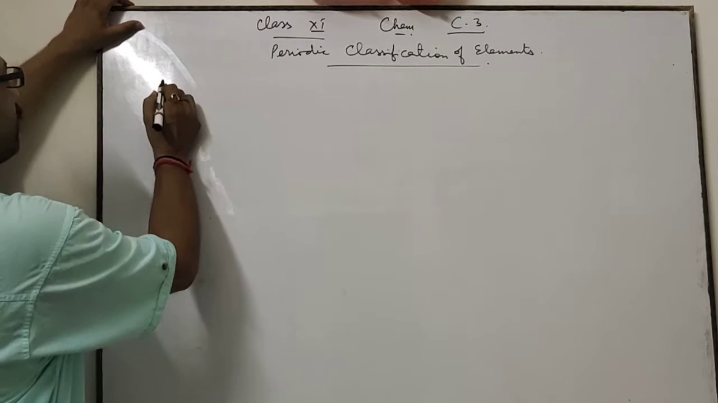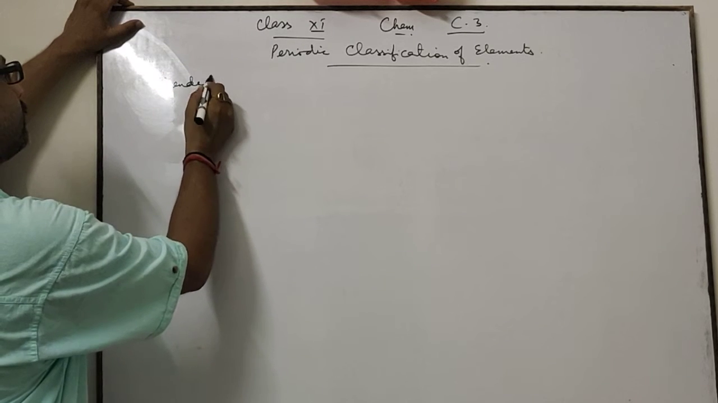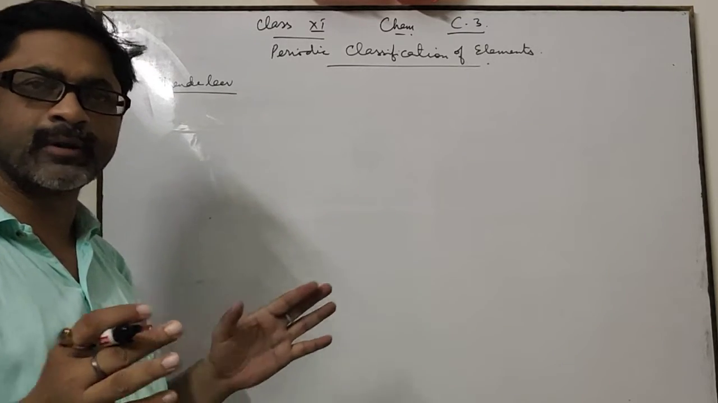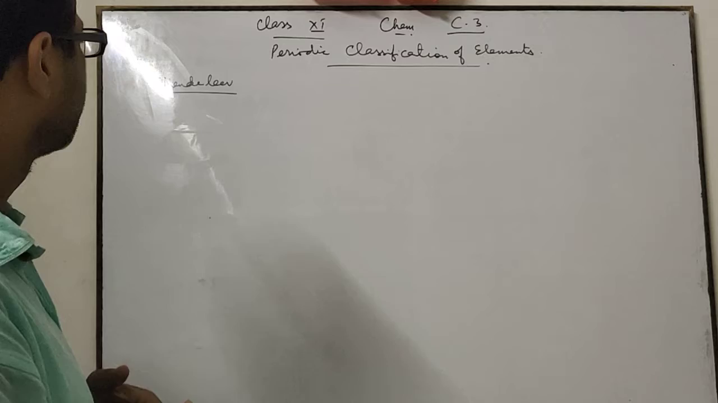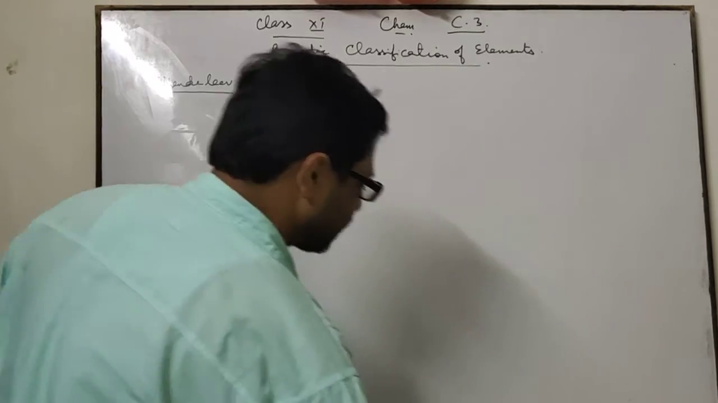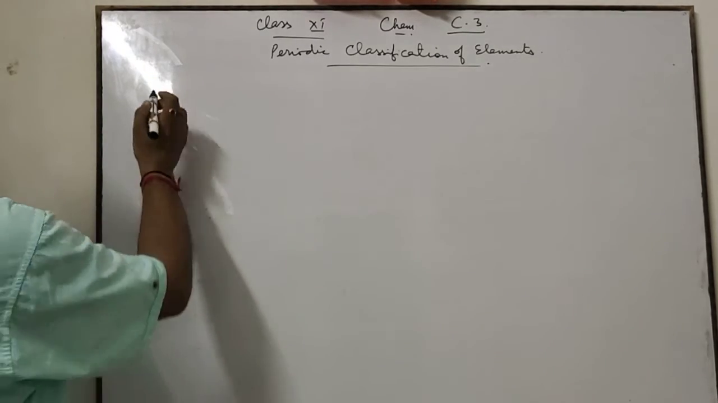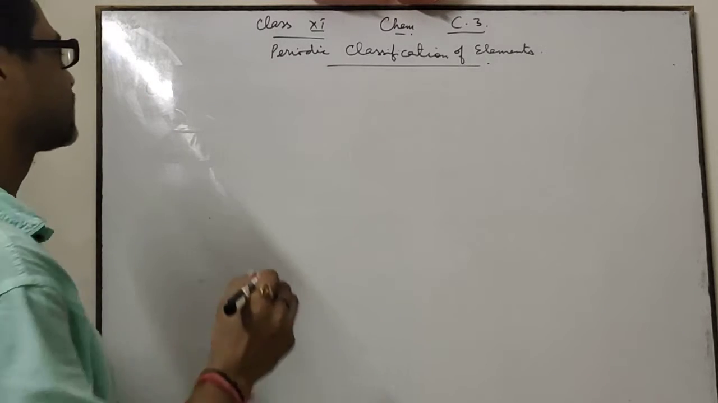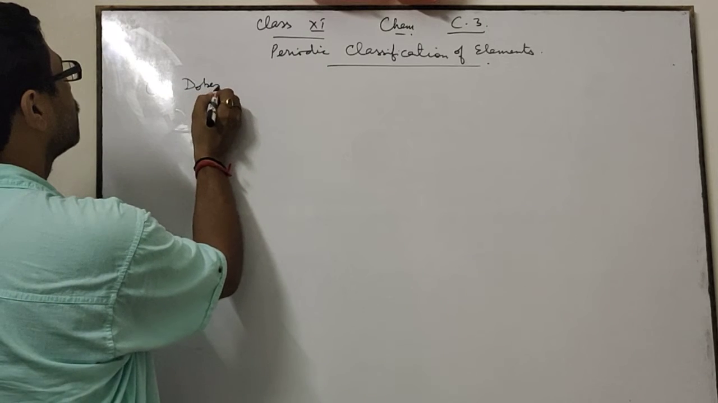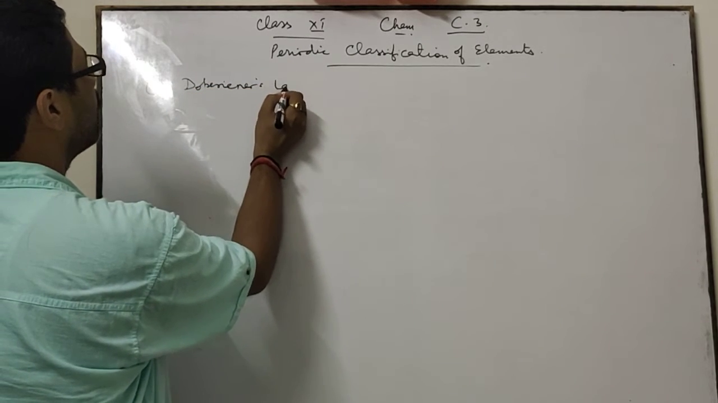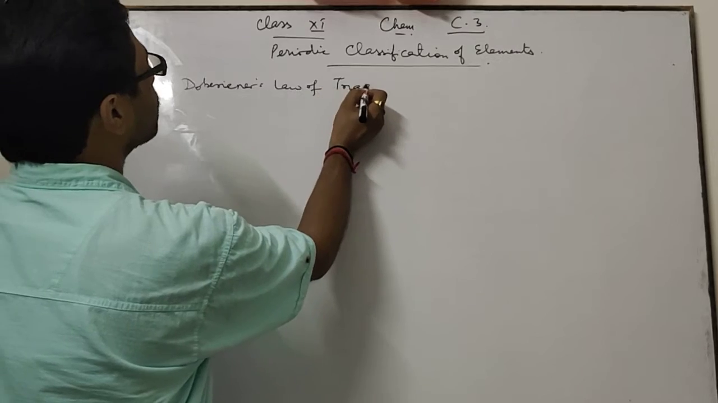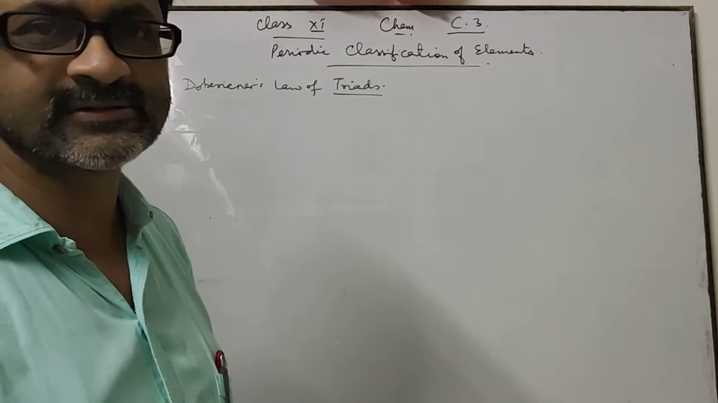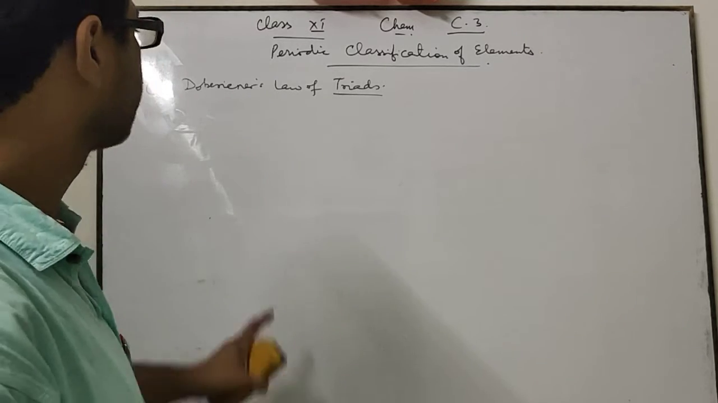First of all, the periodic table is given by Mendeleev. Before Mendeleev, no periodic table was produced. Before that, as you know from your class 10th, some laws were given to classify the elements. First one is Dobereiner's law of triads. What is a triad? A triad is a group of three elements which have similar properties.